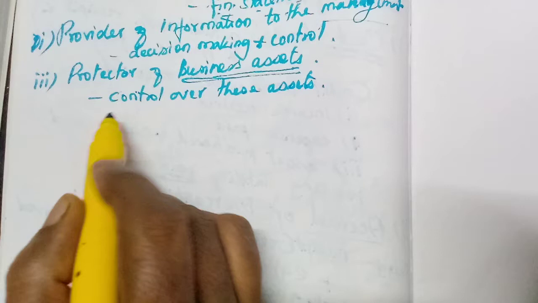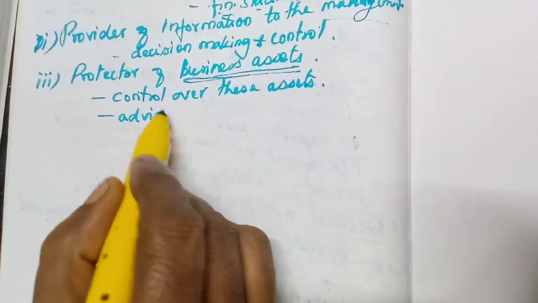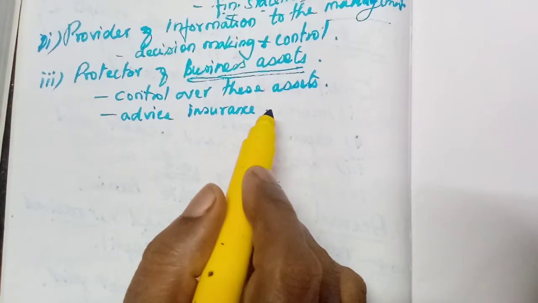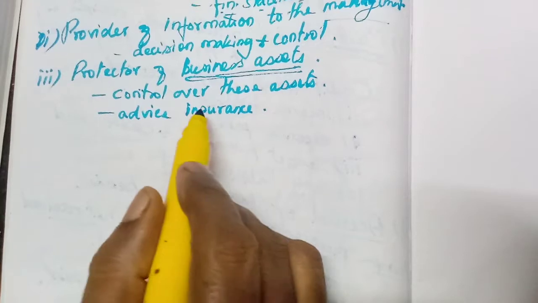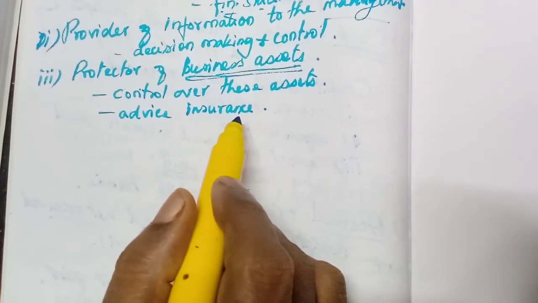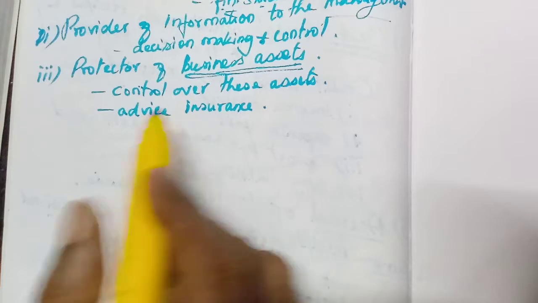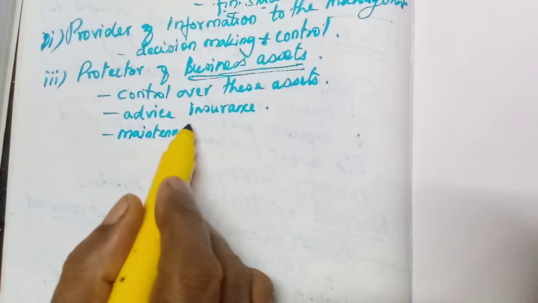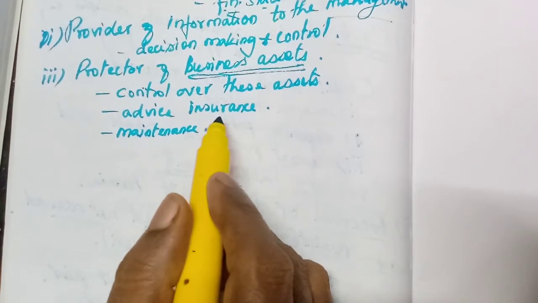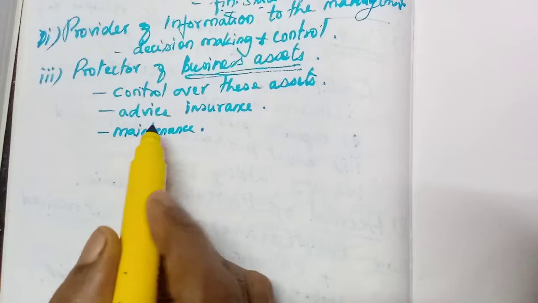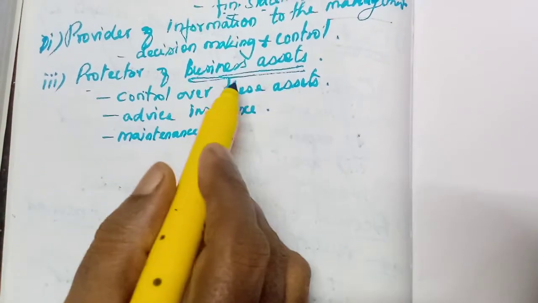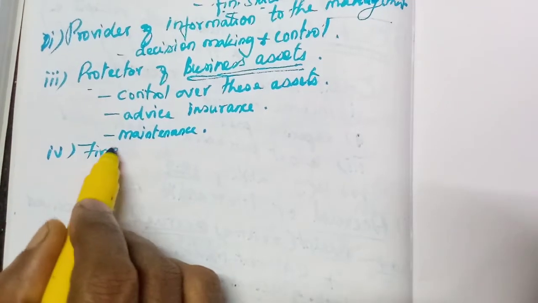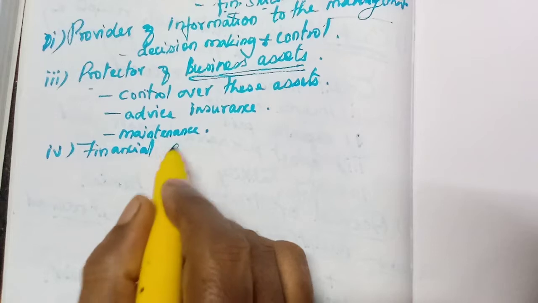And again, he can advise the management to insure any business assets. If an asset is in a dangerous condition, they can ask them to insure such assets. Or if any asset needs maintenance or service, he can advise the management to do maintenance or repair, whatever it is. So he is acting as a protector of business assets. Then the fourth one is financial advisor.